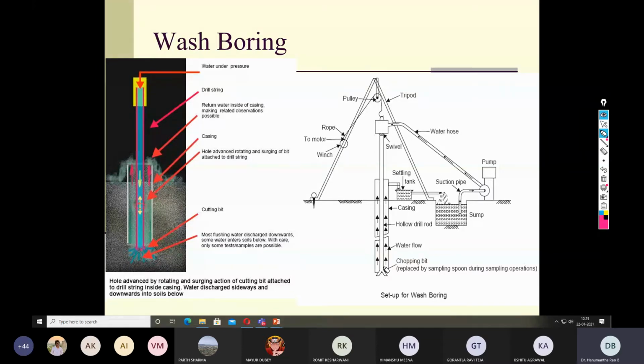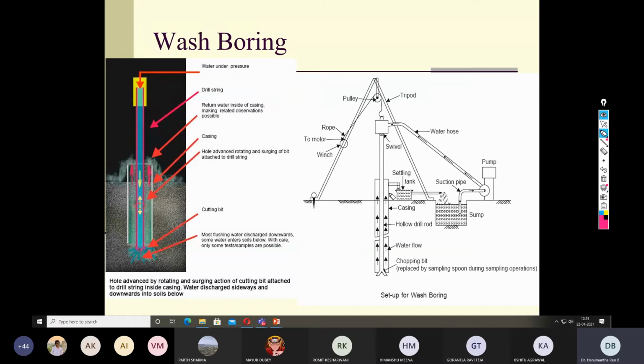Since there is a continuous circulation of water, this circulation lifts the loosened soil particles, and that loosened soil is collected in the settling tank. When you bring out the soil sample, this is some kind of a slurry, and that slurry is collected in the settling tank.